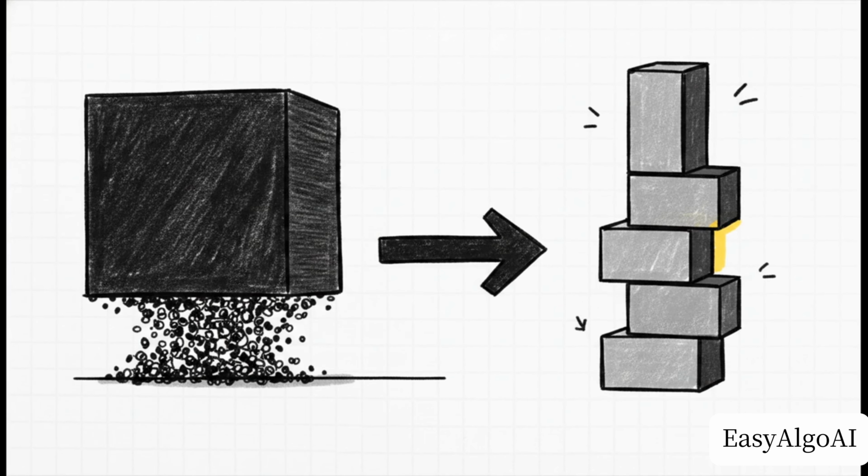But here is where applied computer science has to step in to save the theoretical math. If you try to multiply thousands of decimal probabilities together in a computer, the memory just gives up. You get extreme numerical underflow. The numbers are simply too microscopic. To fix this, we use the log likelihood trick. By wrapping our function in a natural logarithm, all those complex multiplications instantly transform into simple addition. We just sum the logs. And since logarithms are strictly increasing, maximizing the log likelihood gives us the exact same optimal parameters. It is an absolute game changer of a workaround.